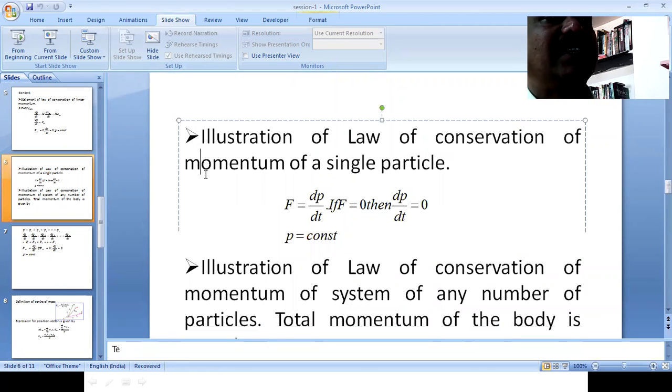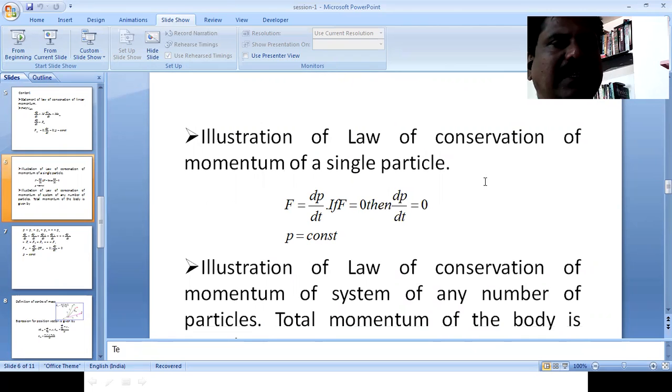For that, the mass of that particle is m1 and its velocity is v1. So again, p equals m1 into v1. When you differentiate that quantity, dp/dt is equal to m1 into dv1/dt, where dv1/dt is nothing but the acceleration a.